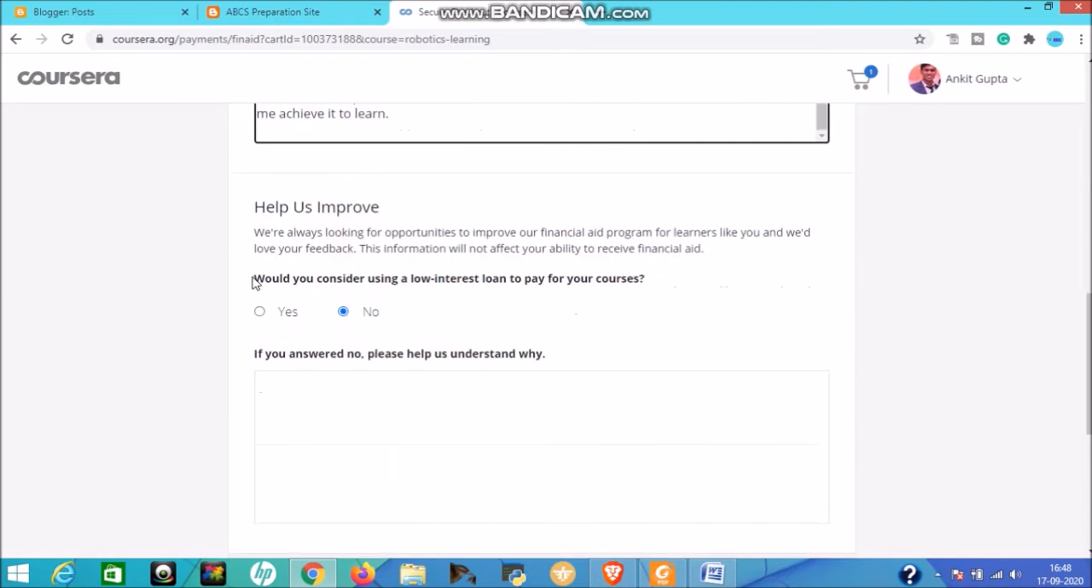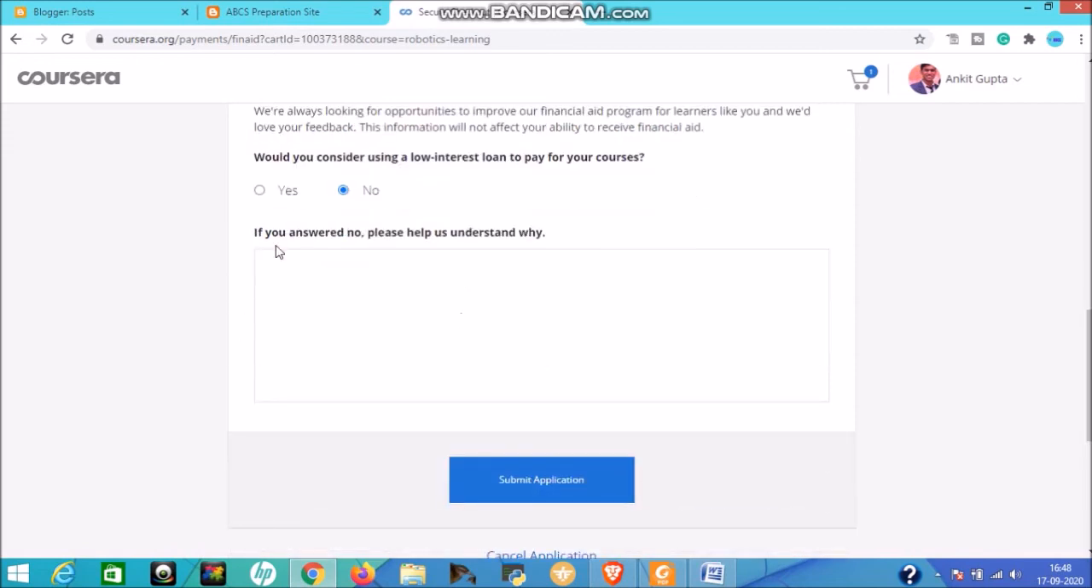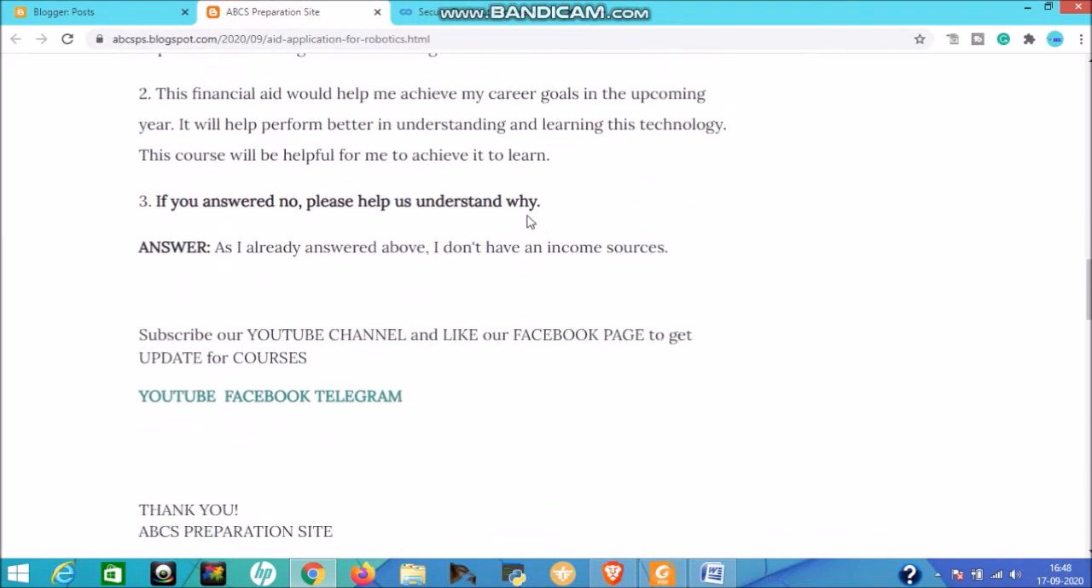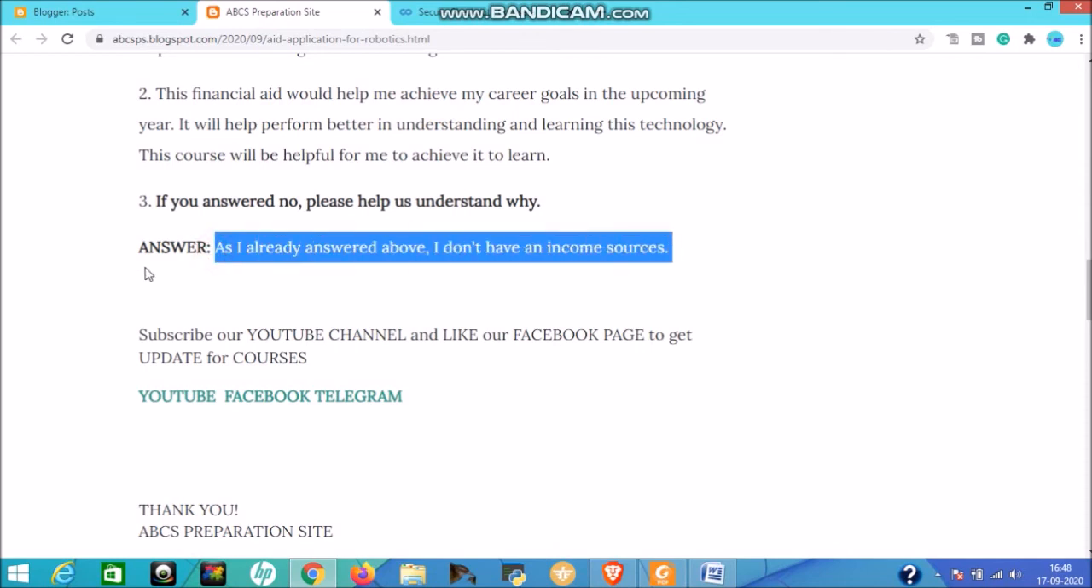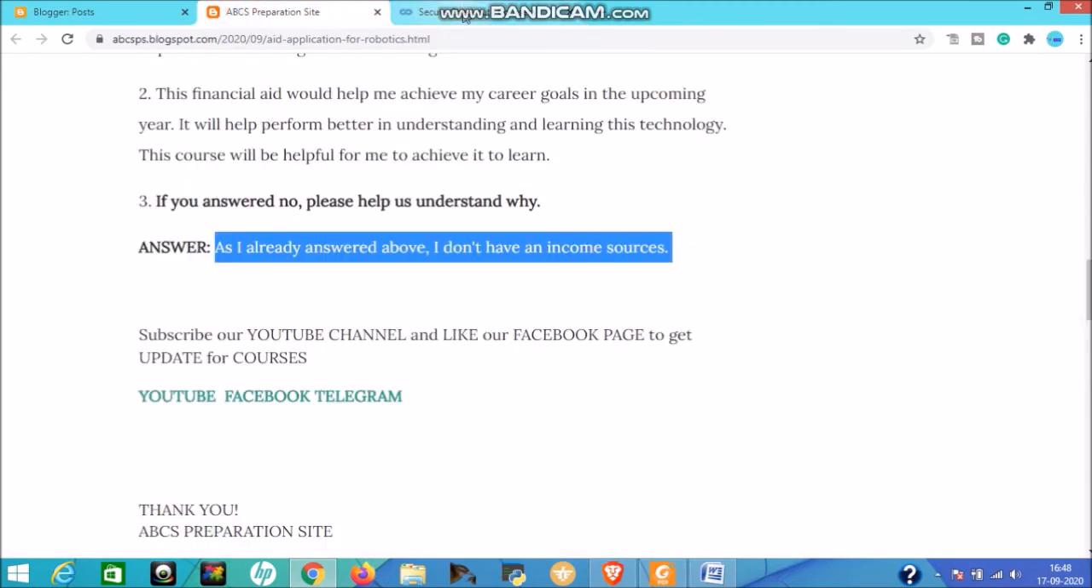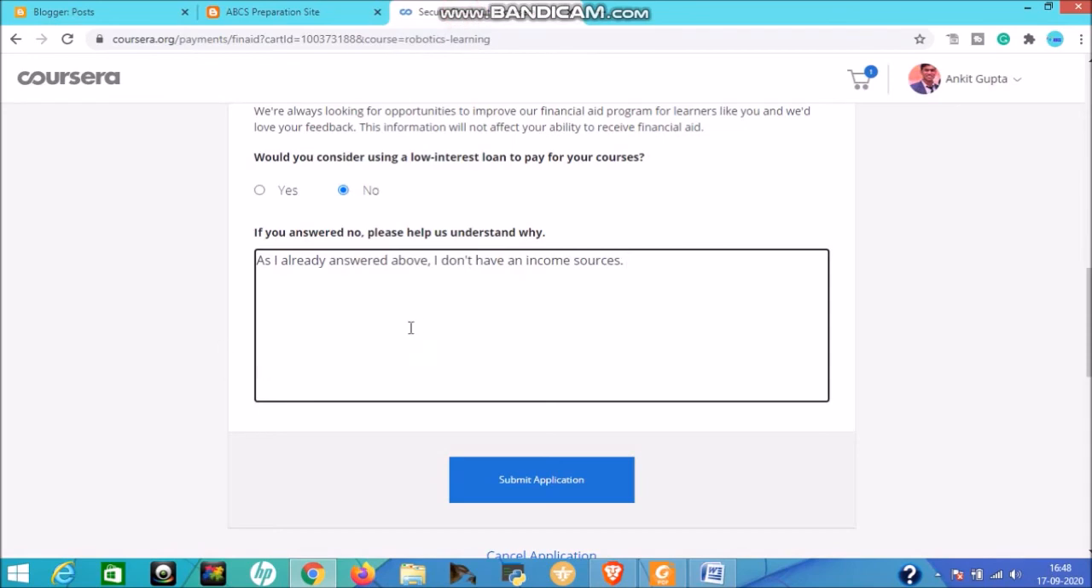After that, here the next question, would you consider using a low interest loan to pay for your courses? Select no. See, it will ask, if you answer no, please help us understand why. See here it is the third answer, if you answer no, please help us understand why. So copy it and paste it. See, as I already answered above, I don't have an income source. Copy and paste. For this answer, I will share the link in the description, so don't worry about it.